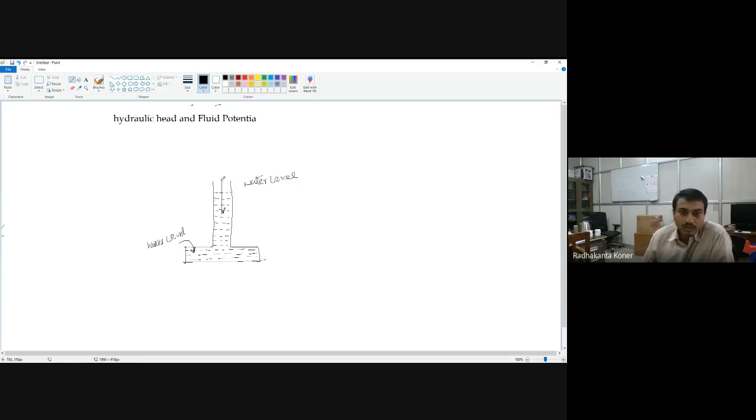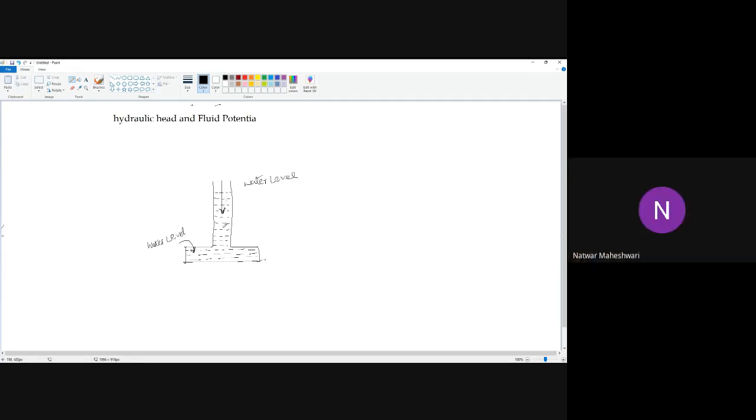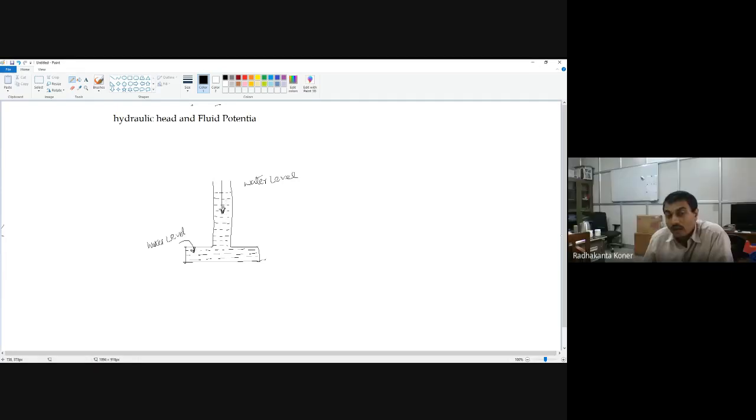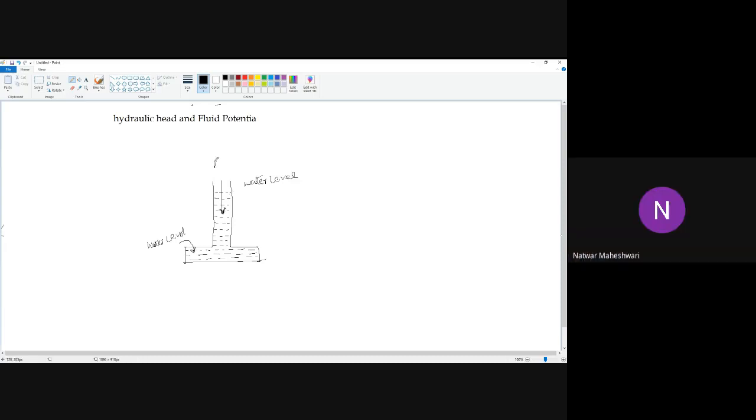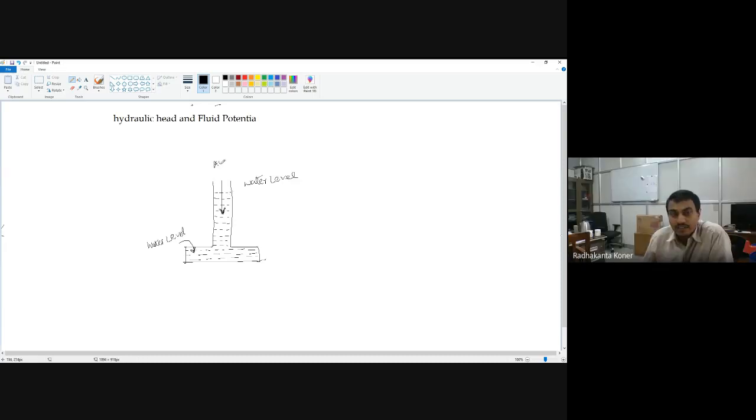What is this pressure acting on this water column? Can anybody say? Atmosphere pressure. Yes, atmosphere.